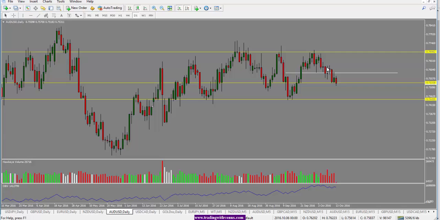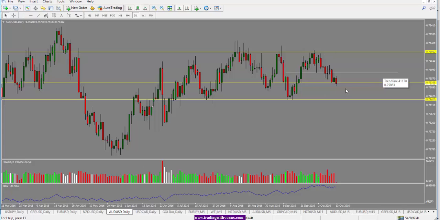So price has been making lower highs and lower lows, and based on the candle close yesterday, we were looking for a pullback into this level, which is the 75.80 level. We did see that pullback, however we did not see a big drop off of that. Looking at this daily chart, we see the price holding below that level, which is bearish, and we see a big wick on the candle here as well, which is bearish.